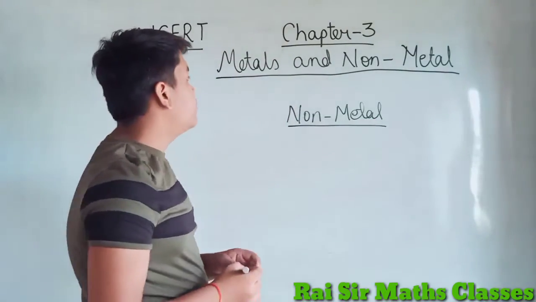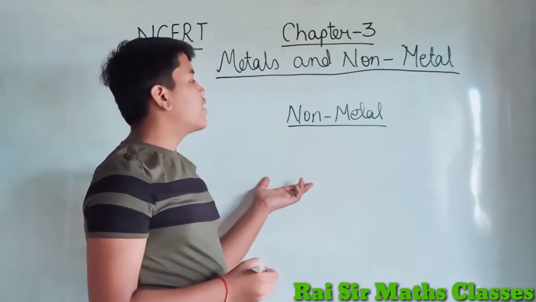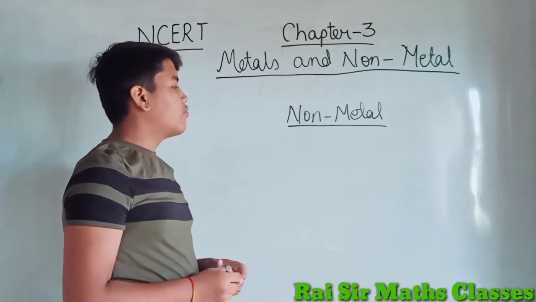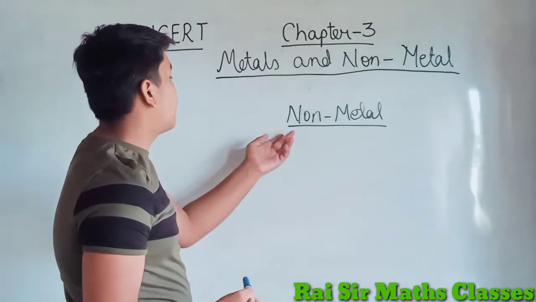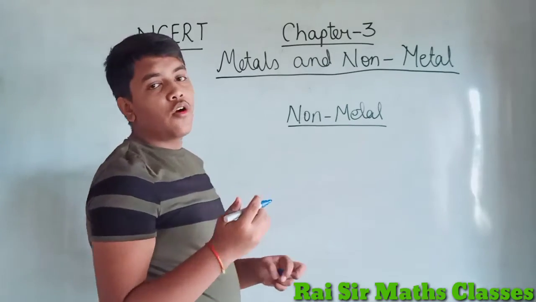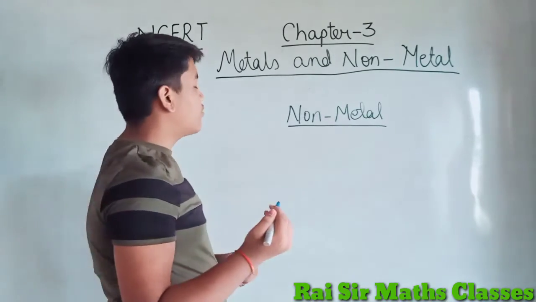Now the second category is non-metal. Basically it is the opposite of metal, as you can see it has the word non and metal. So it is the opposite category of metal.